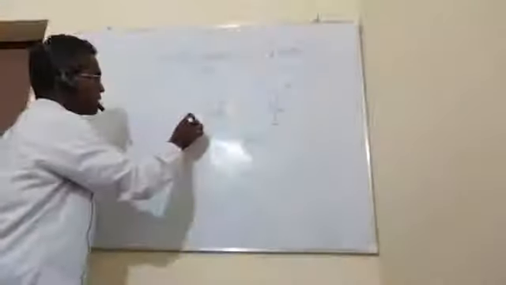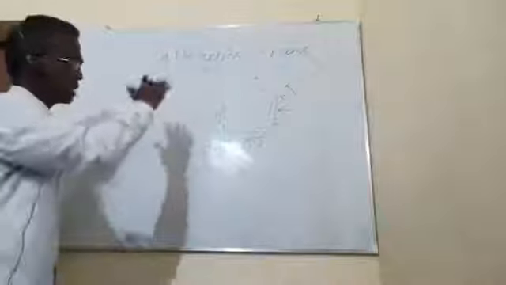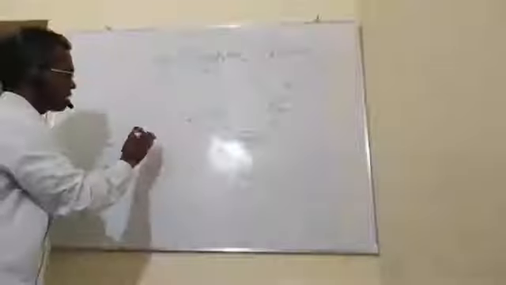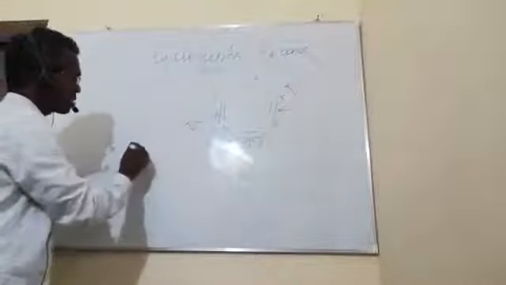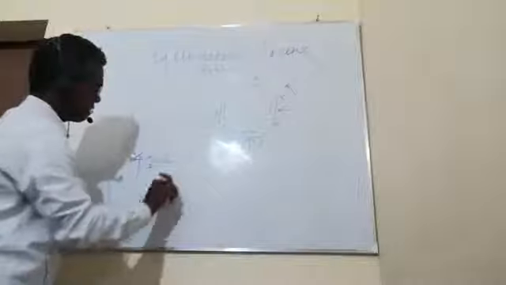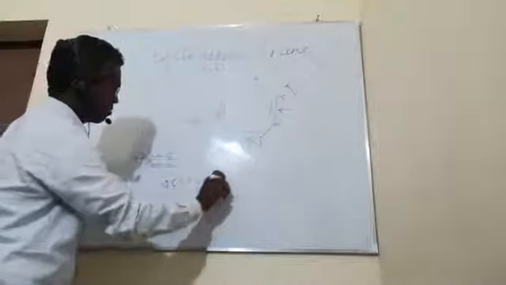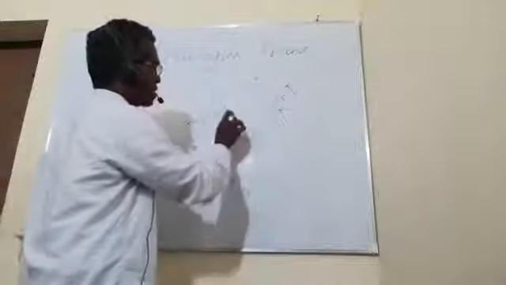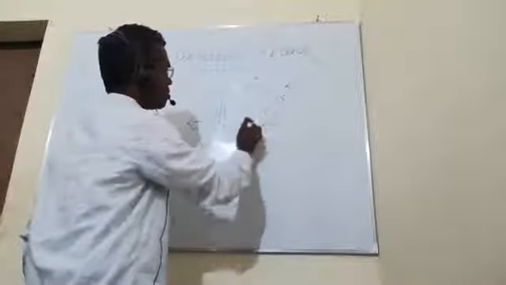If you apply the aromatic criteria, all 3, in particular try to apply Huckel's rule, 4n plus 2, where n is 1, should be 6. Of course, here also 6 electrons are there, 2, 2, 2.